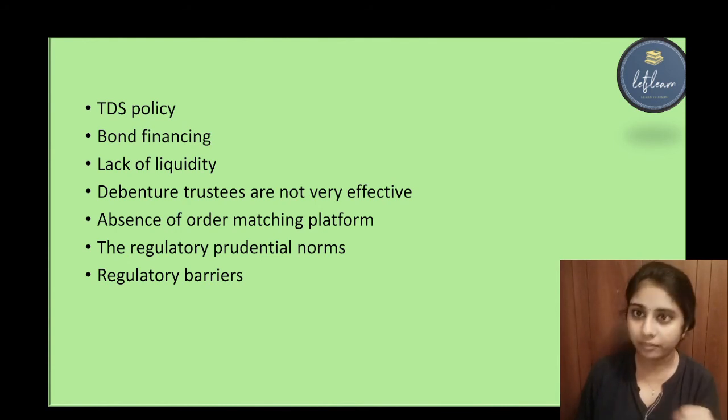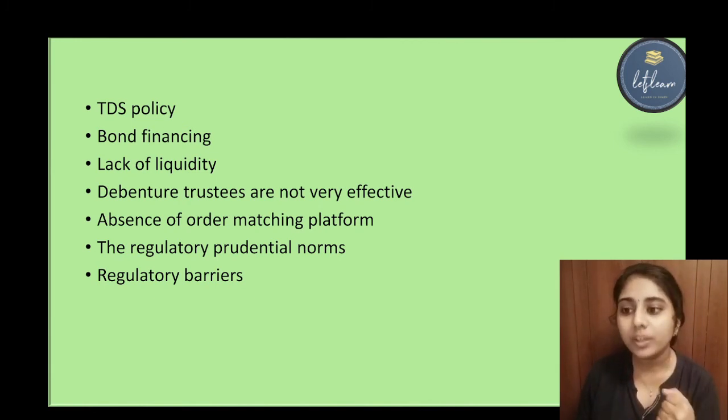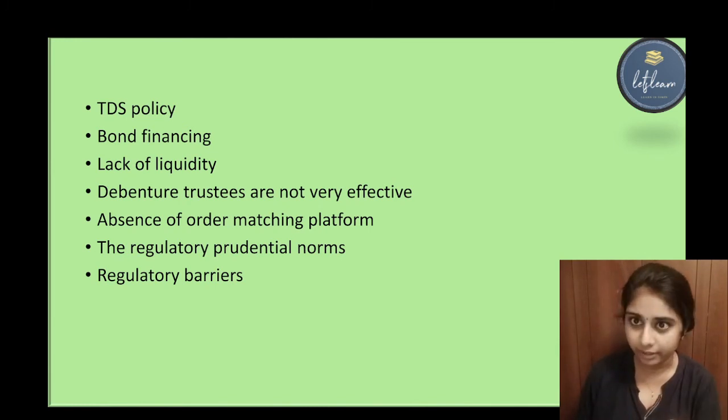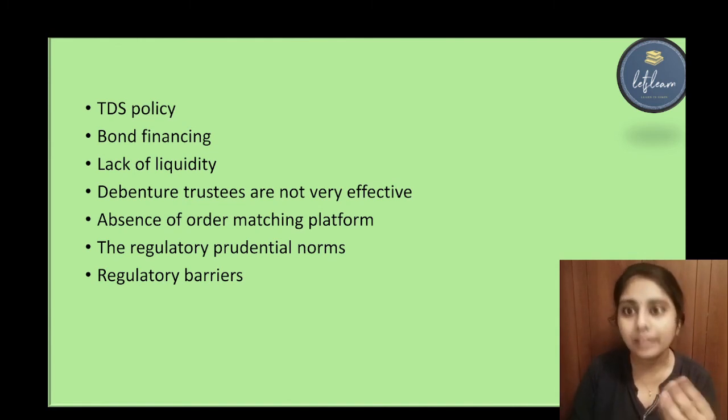Next one is bond financing. Here, I told you the major participants in this bond market or debt market are financial institutions such as banks, corporates, etc. So the banks feel it is easier to provide loans to the corporates than investing in their bonds. They are not much interested in investing in bond financing. Because of that also, the development of the debt market is not taking place. Then the other one is that debenture trustees are not very effective. Because of this also, it creates hindrances in the development of the debt market.